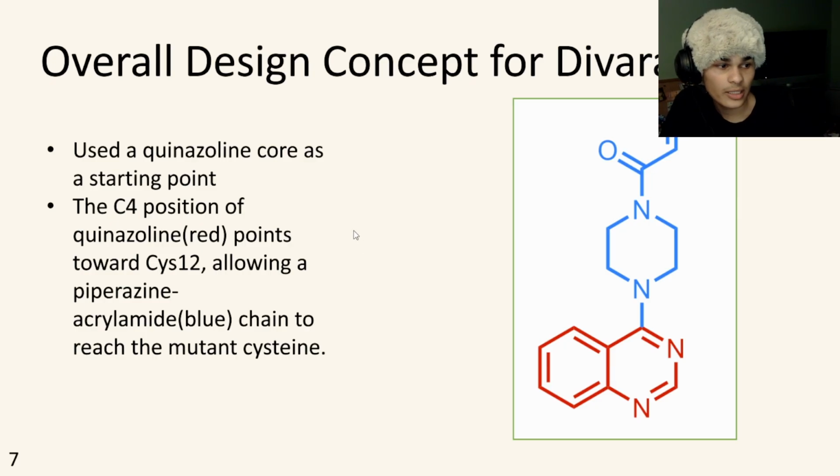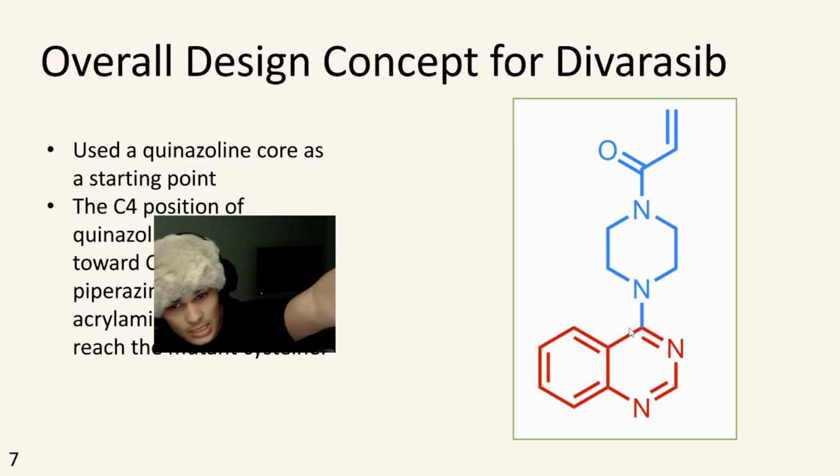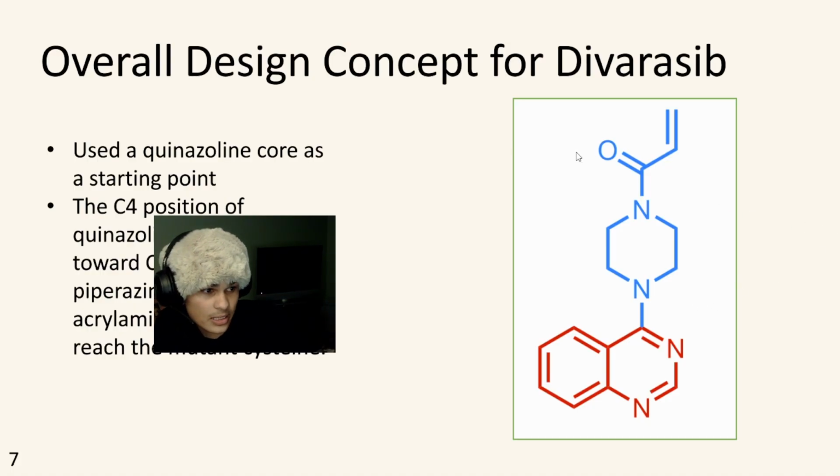So this team's scaffold was this quinazoline core, visualized in red down here, and then they put the acrylamide, visualized in blue. They know from other drugs that this position right here reaches over to cysteine 12, and it points this acrylamide, this Michael donor, up top here to the cysteine 12. That's what we want.